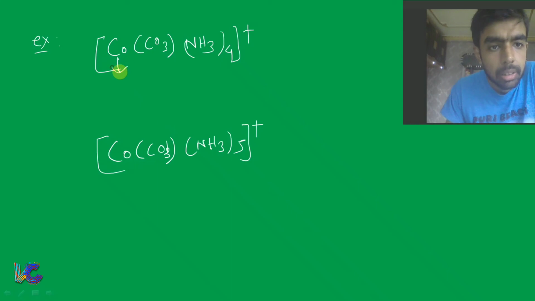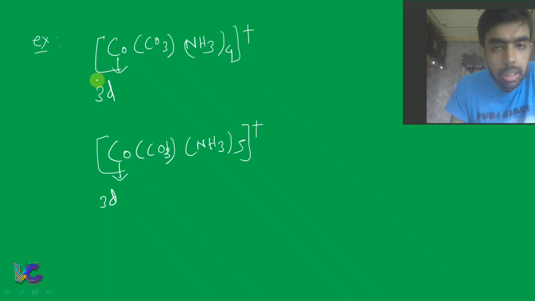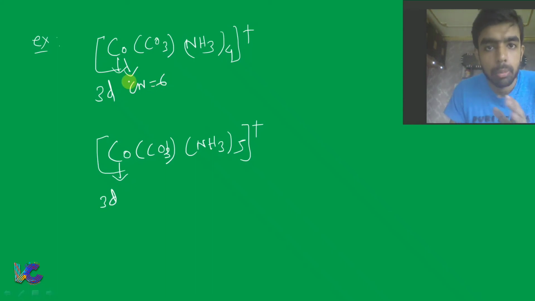Now cobalt is an element of the 3D series, that means it generally shows coordination number equal to 6.